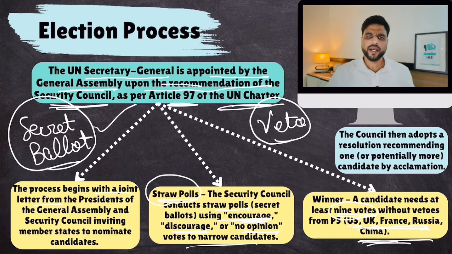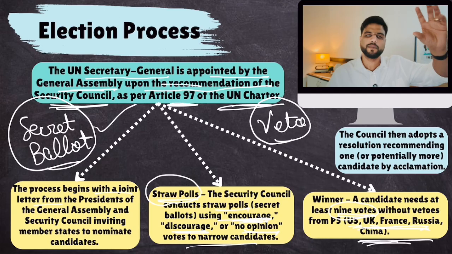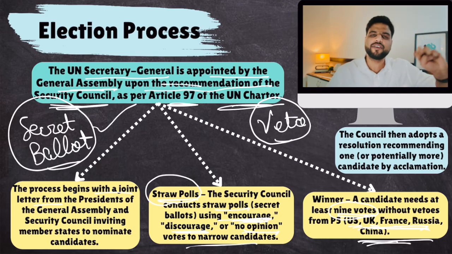By the way, when the candidate makes their nomination, they give their CV, vision statement, experience, everything. Now, generally, the candidates are chosen on a rotation basis. Rotation in a sense, the entire world is divided into regions, and generally every region is selected in turn for the Secretary General. So you will accept nominations from that region only. Like Africa is a region, Asia is a region, like that. Generally it happens, but there is no compulsion.